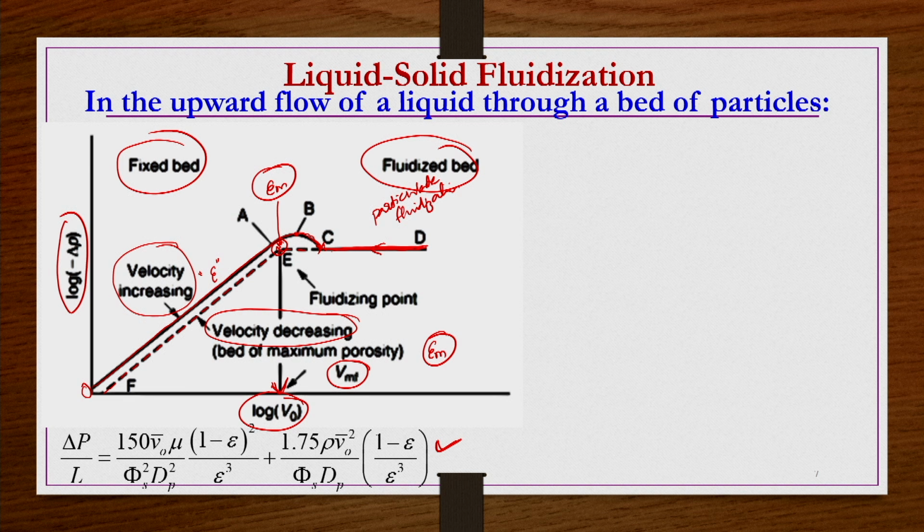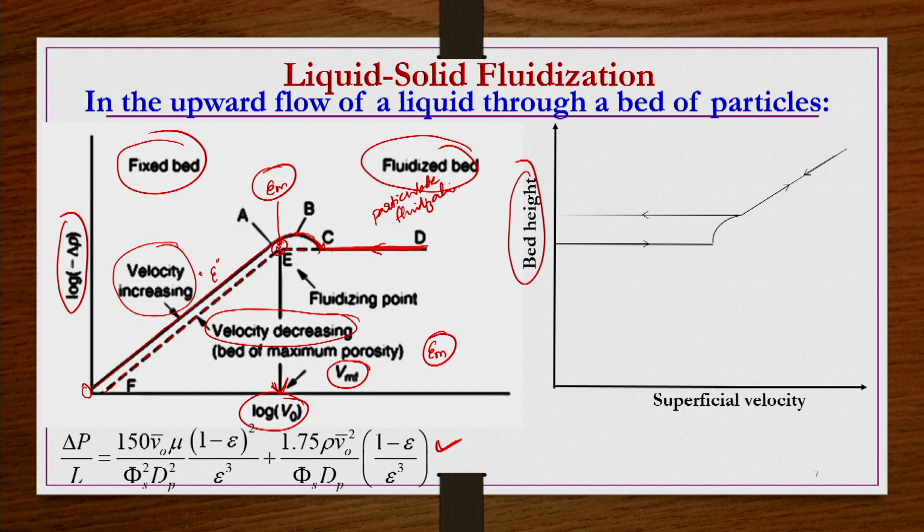It is not going to trace back the 0, A, B, C curve under any conditions once it has been fluidized, or once the initial compact packing has been disturbed. We will not be able to trace back O, A, B, C for any flow conditions.